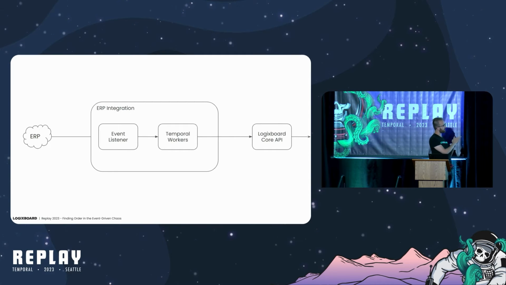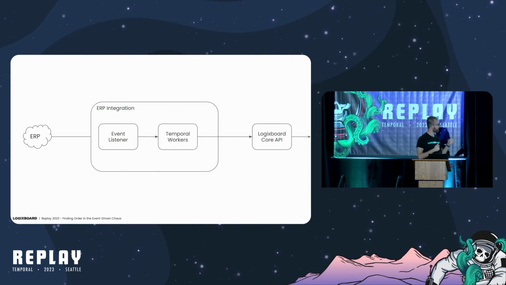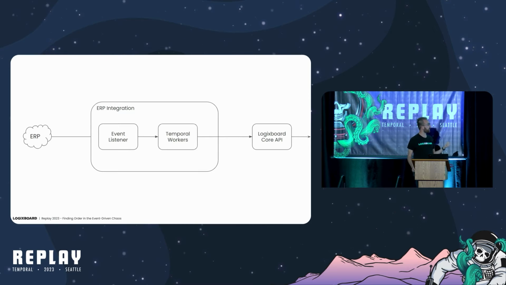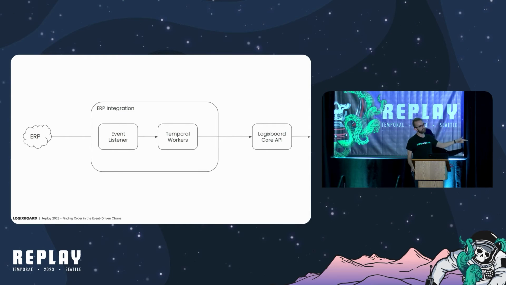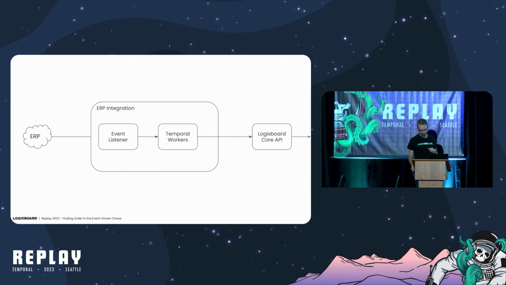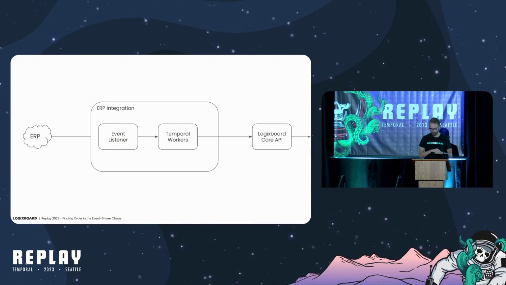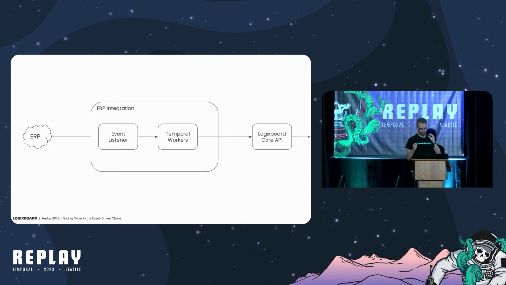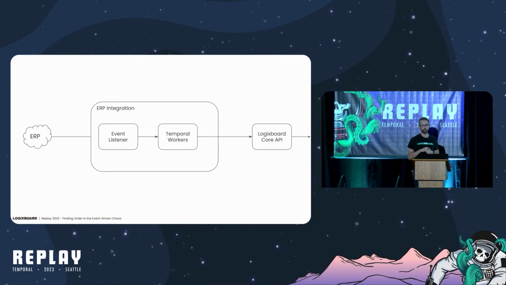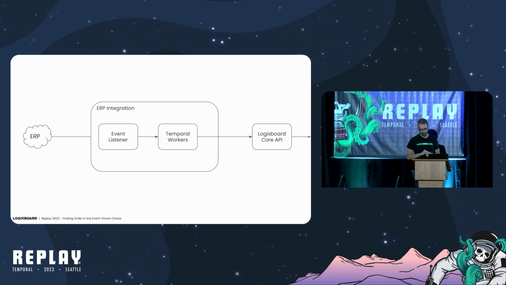Very similar, except that our event listener signals and starts Temporal workflows. And this part isn't all that interesting. What's really interesting here is the challenges we had to overcome to get to this point, and what this relatively simple architecture diagram enables for us as a business. And I'll circle back on those 3 problems with our existing system that we talked about earlier. But in order to understand how our Temporal-based system responds to those 3 challenges, we really have to understand how we handled order and the patterns that we built up around order guarantee.